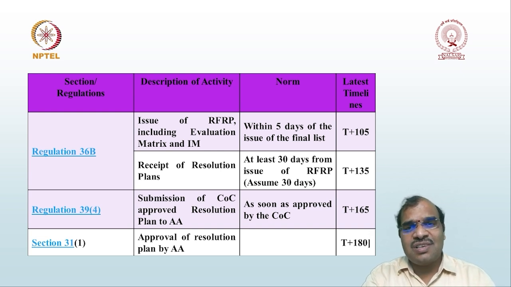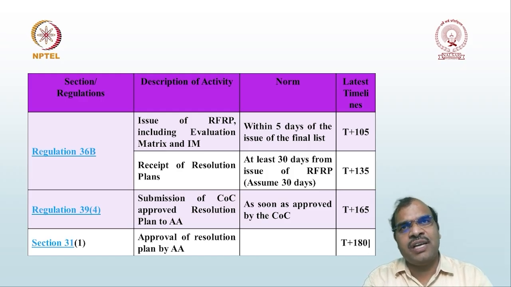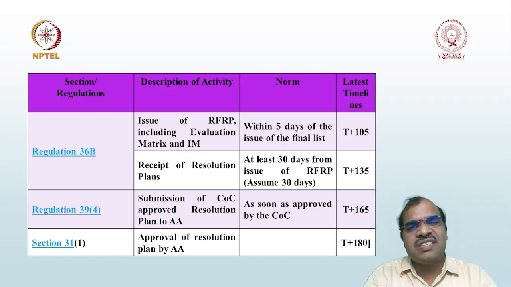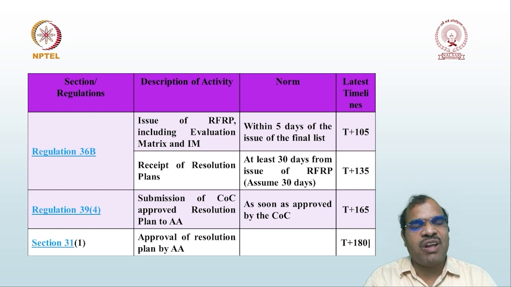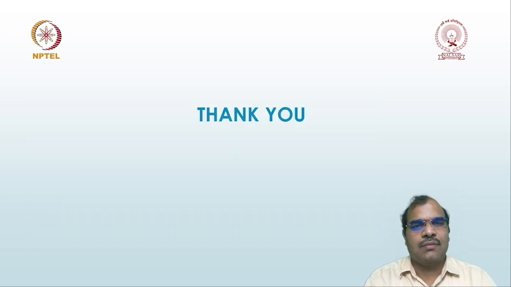In this lesson we have discussed who is not eligible to file an application under sections 7, 9 and 10. Then subsequently we discussed the time limitations, that is 180 plus 90, then plus 60. While calculating the 60 days, certain dates can be excluded. What can be excluded, those things we have discussed, and the model time framework prescribed under the regulation. Thank you.